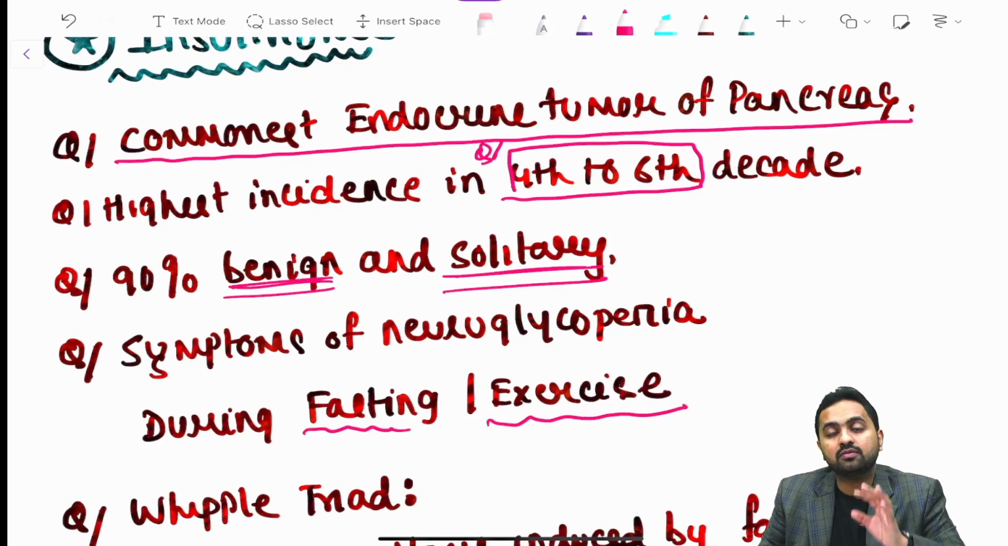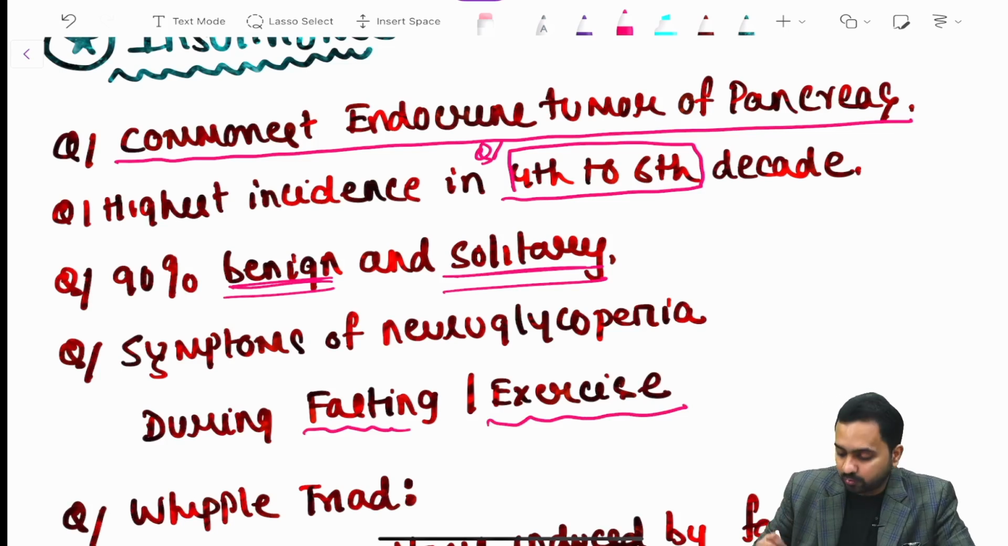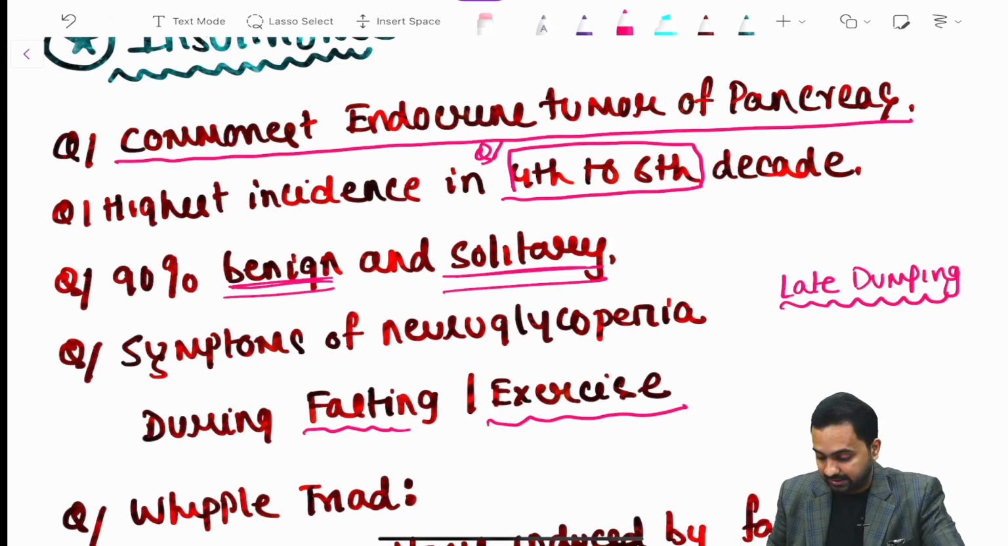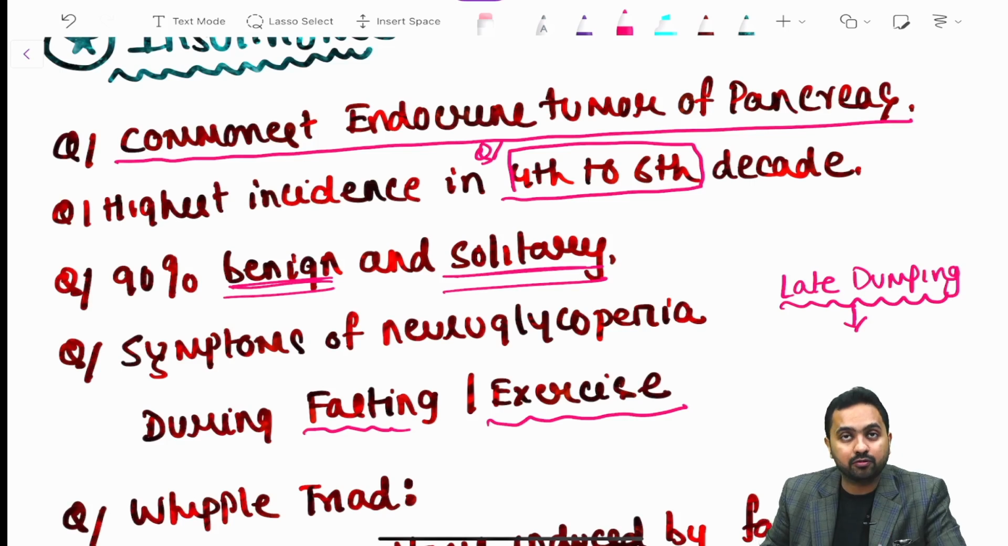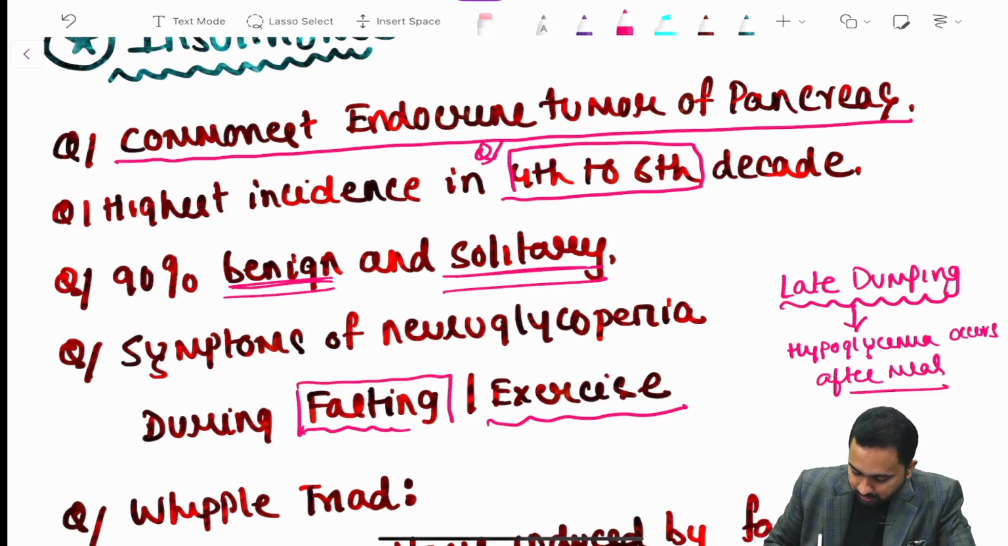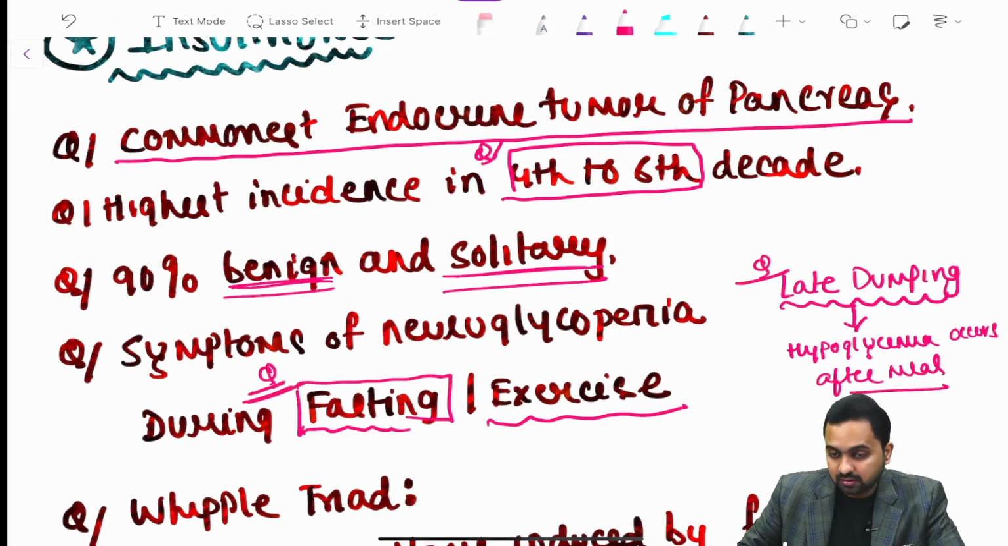Now over here we need to differentiate it from a very important condition, which is your late dumping syndrome. So what would be your classical differentiating feature, right? Both have hypoglycemia. So in late dumping syndrome, if you recall, this hypoglycemia occurs after meal, whereas over here in your insulinoma it occurs during your fasting. So this is a very important differentiation that you guys need to remember.